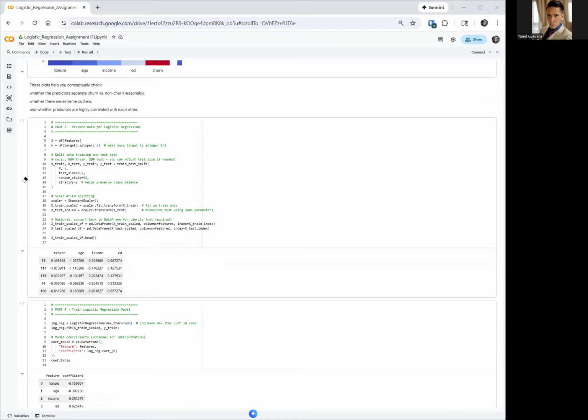Now, what else do we have here? The data set was actually scaled, okay? And that makes perfect sense why we need to scale it. Let's look at the data set. Let's go back.